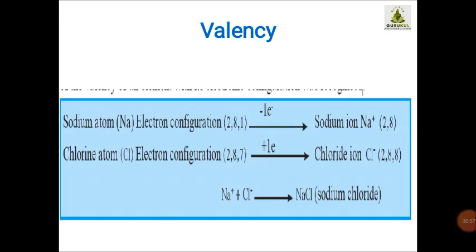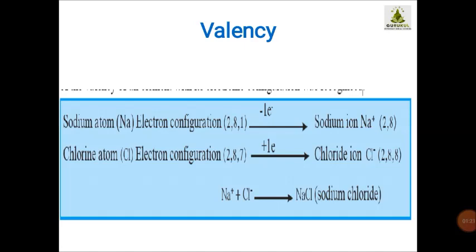Now children, in this slide we have taken the sodium atom, Na. Its electronic configuration you have studied in 8th standard. It's 2, 8, 1.